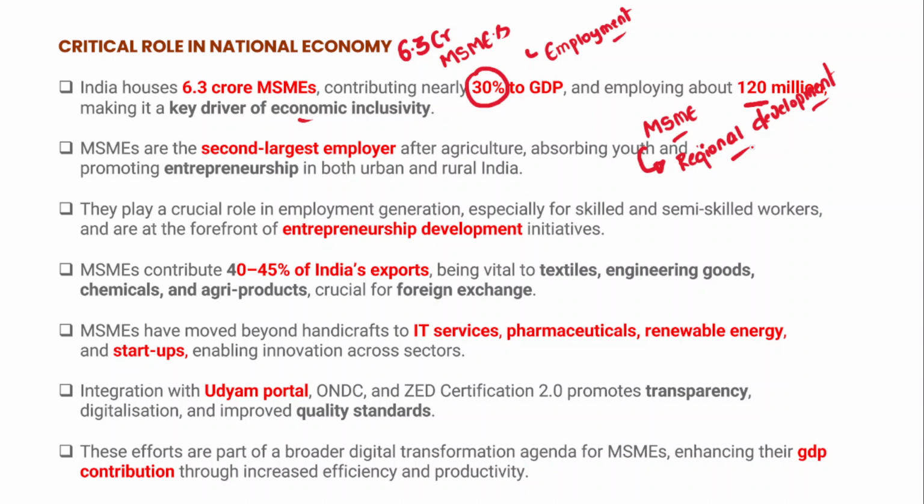And these MSMEs are considered the second largest employer after agriculture, thereby absorbing youth and promoting entrepreneurship as well.